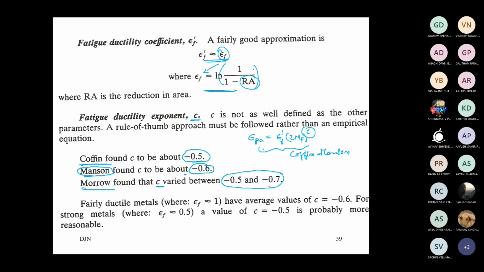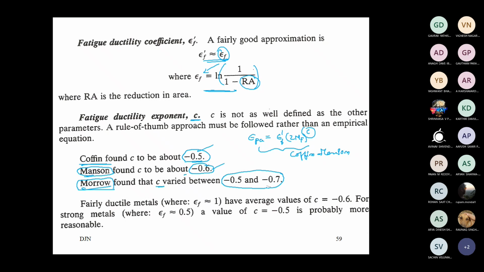Coffin-Manson relation. Working together, one person obtained C as 0.5, one obtained minus 0.6, and then comes Morrow. In high cycle fatigue you also heard this name, Morrow's criteria, a mean stress correction criteria. So we had Soderberg criteria, Goodman criteria, Gerber criteria, and then comes the Morrow criteria. The same person identified that the value of C, which is the slope of the plastic strain to life curve, is coming somewhere around 0.5 to 0.7.